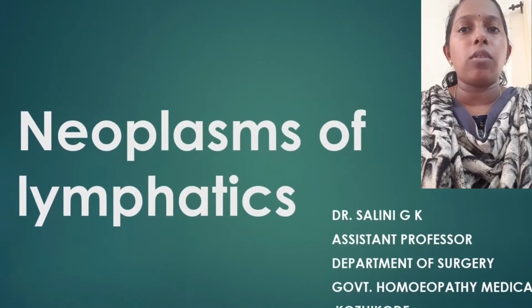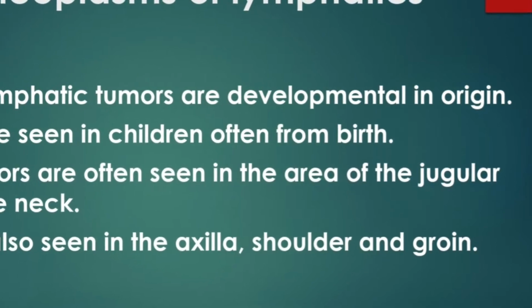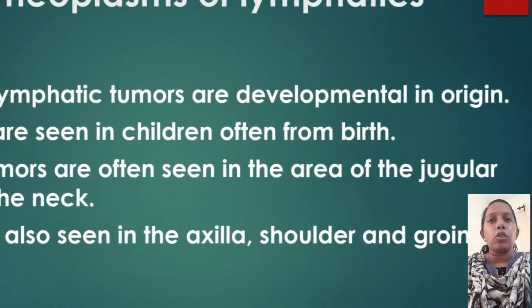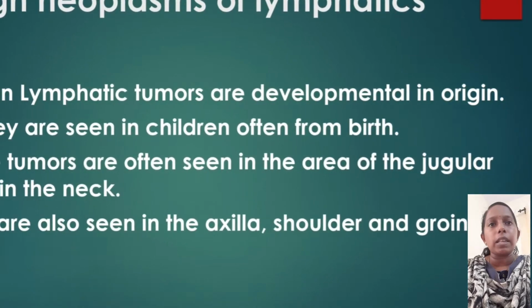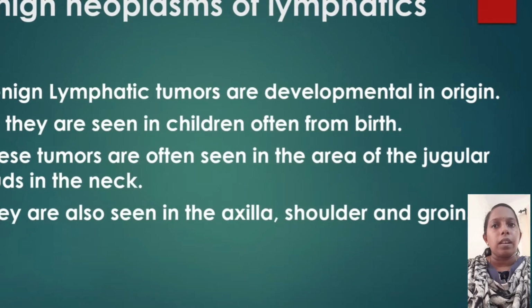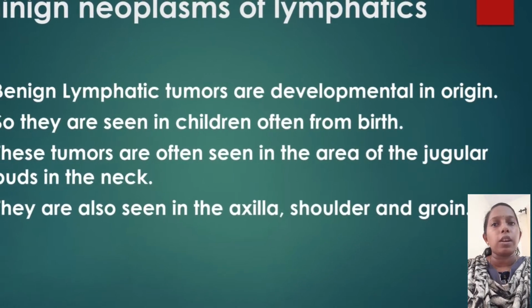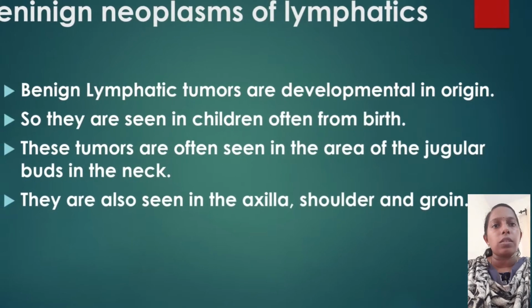Today's class is about neoplasms of lymphatics. Benign neoplasms of lymphatics. Benign lymphatic tumors are developmental in origin, so they are seen in children often from birth. These tumors are often seen in the area of jugular buds in the neck. They are also seen in the axilla, shoulder, and groin.